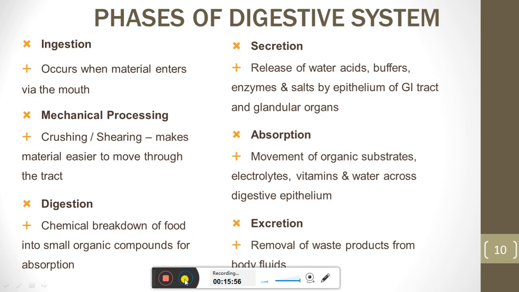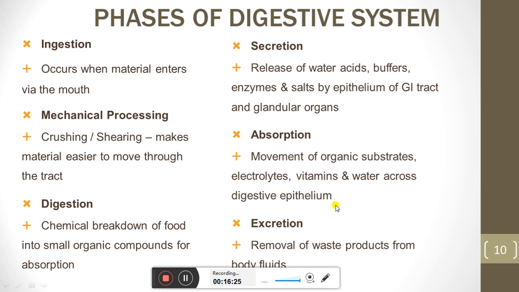Now we see what are the phases of the digestive system. Ingestion occurs when the material enters via the mouth, meaning we take the food material. Then there is mechanical processing: crushing, shearing, tearing of the food. Then there is digestion, which is the chemical breakdown of organic substances. Secretions: different types of secretions from the GIT epithelium, and different glands will secrete their secretions.